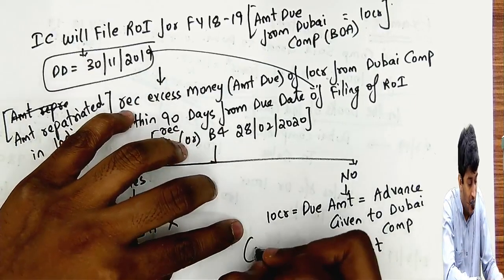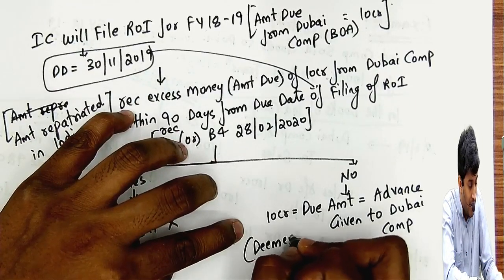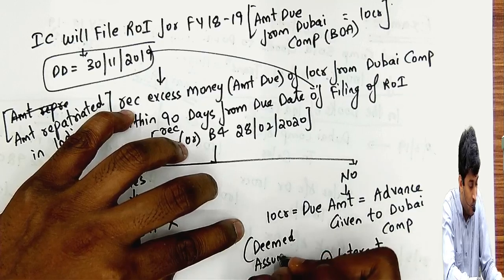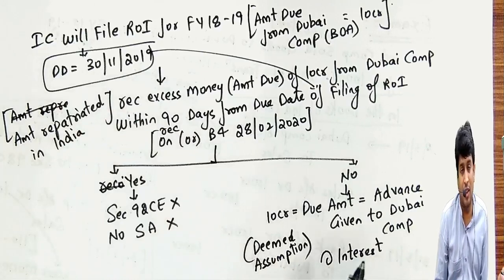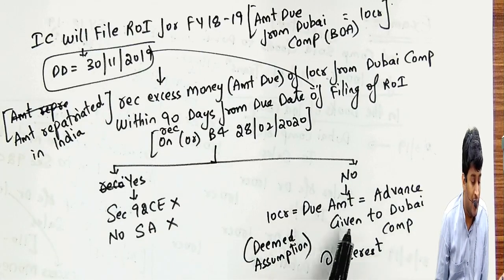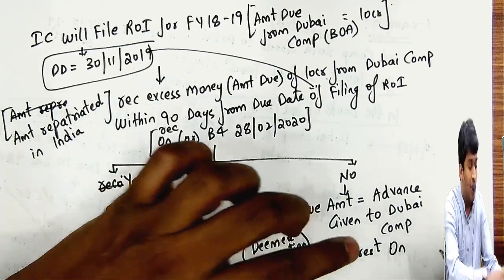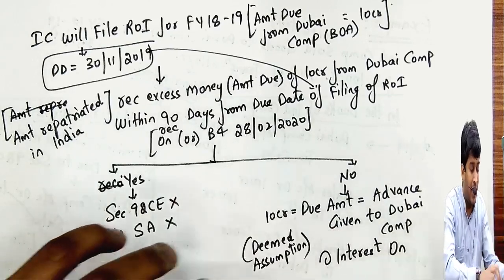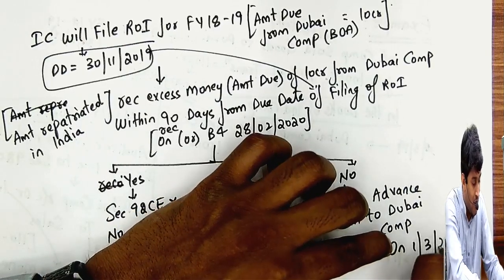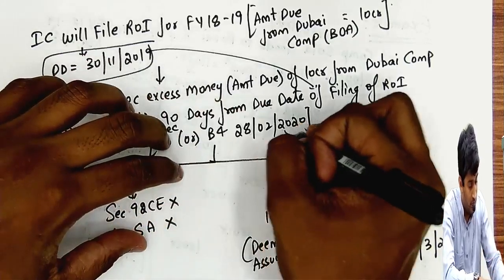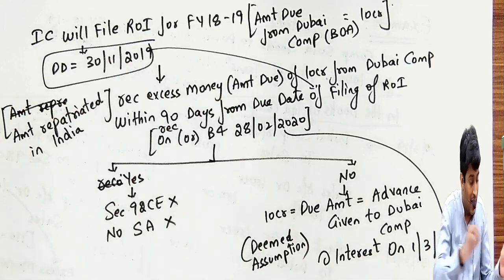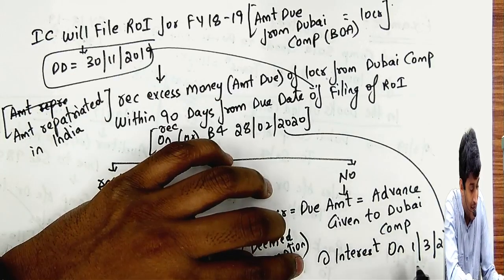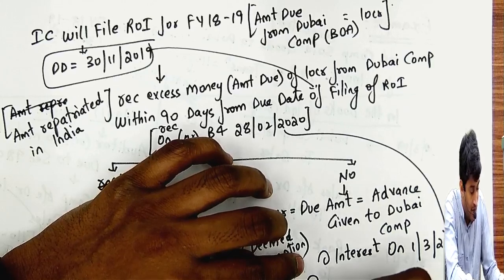That is the deemed assumption of the department. If you have not received within 90 days, it is assumed that advance is given to Dubai company at interest on the expiry. 28th February, next day will become 1st March 2020. At interest, at what rate? That I will tell you.